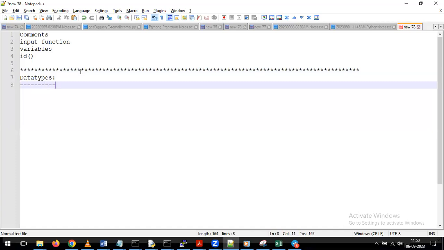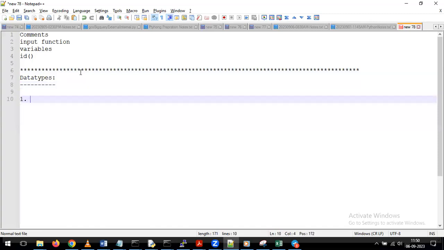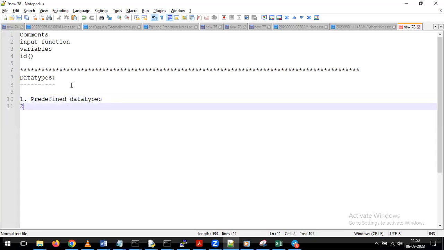Data types is a simple topic, at least initially. You know string, int, float and all those things. But after that, we have a few more data types like list and tuple, where we need to spend more time. Before that, first we'll understand the basic data types. Here we have two types of data types: one is predefined data types, and the second type is user defined data types.